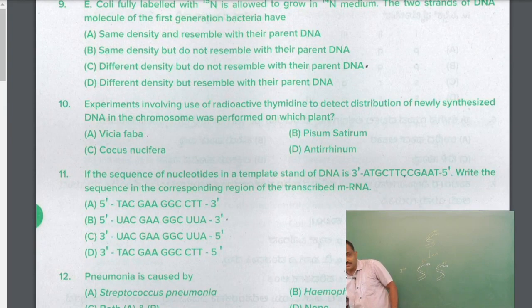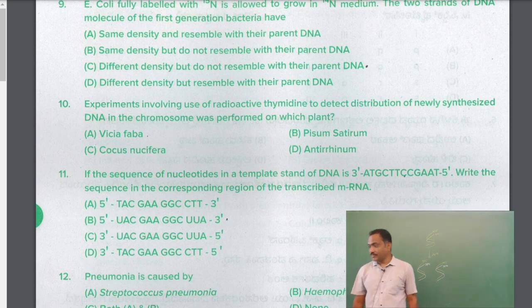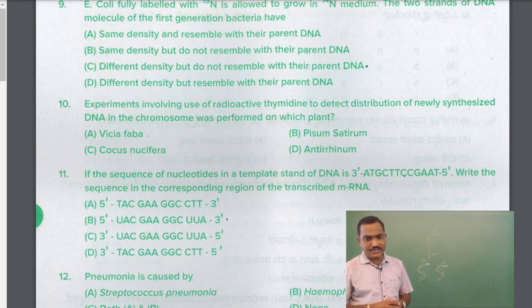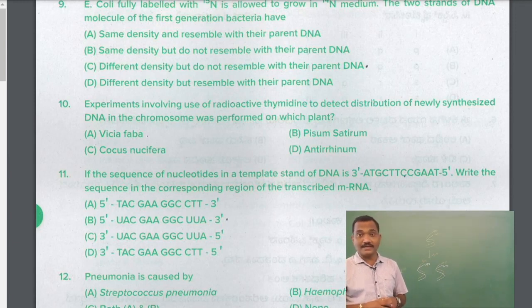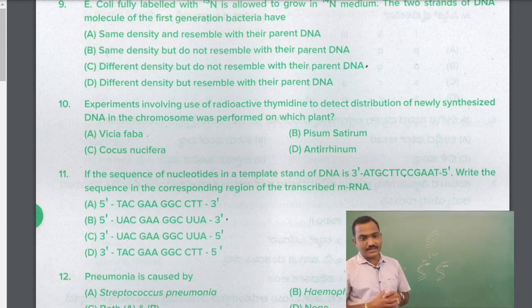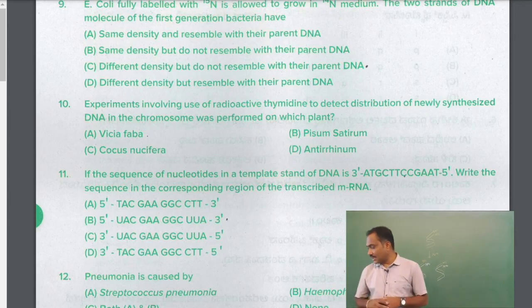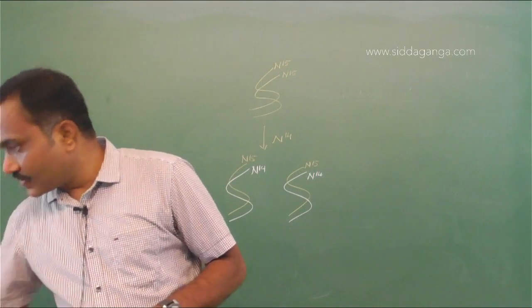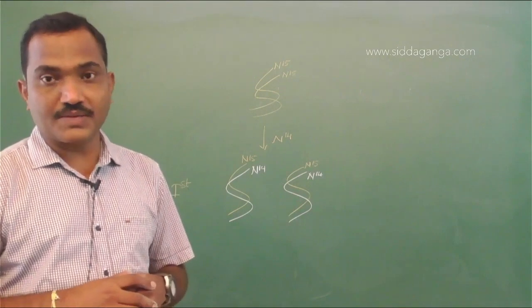Question number 10. Experiments involving the use of radioactive thymidine to detect distribution of newly synthesized DNA in chromosome was performed on which plant? Again, this is the concept of DNA replication, the semi-conservative method.